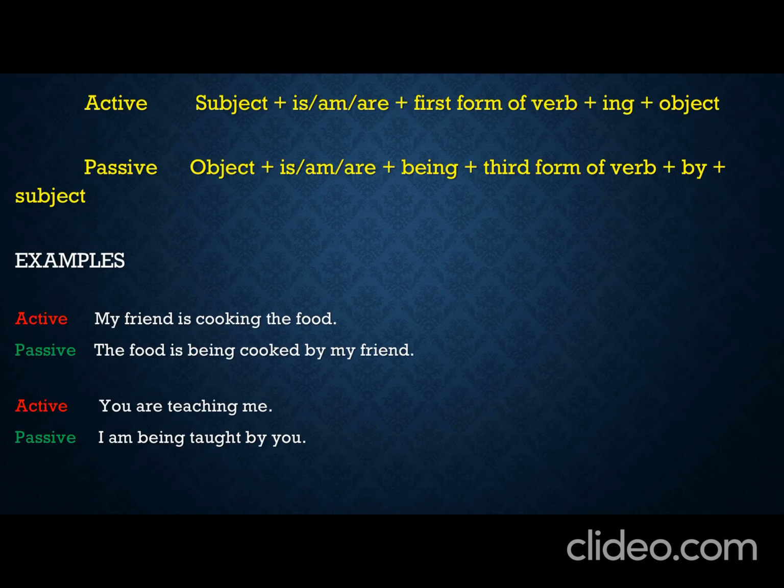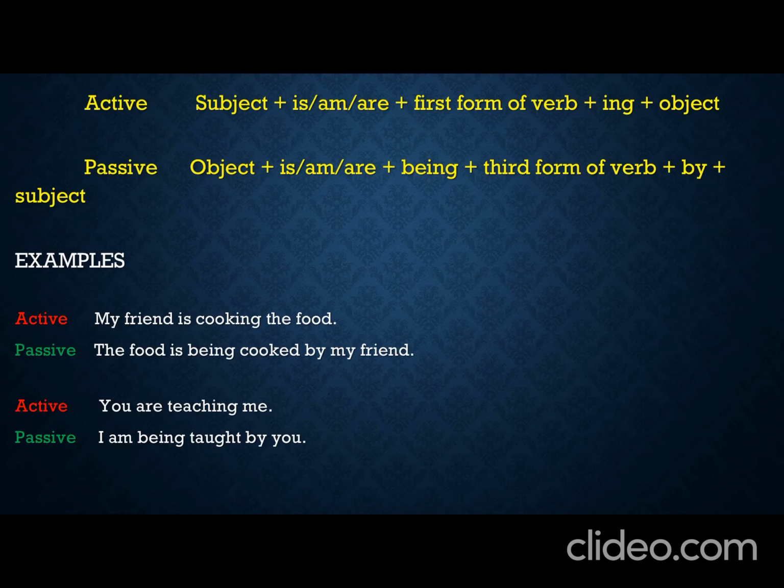So me is I and you is you. So this is how we do it. A few more sentences for you. Like, they are asking me my name. So my name is being asked by them.